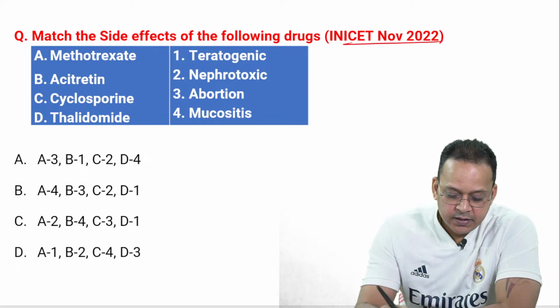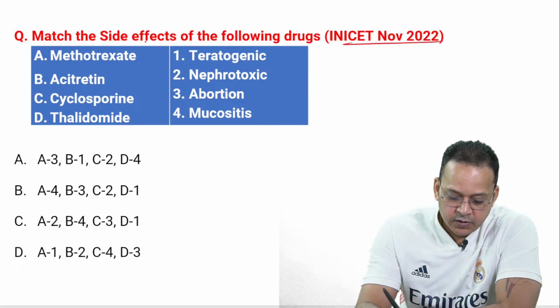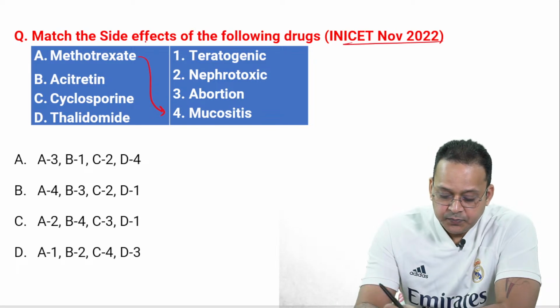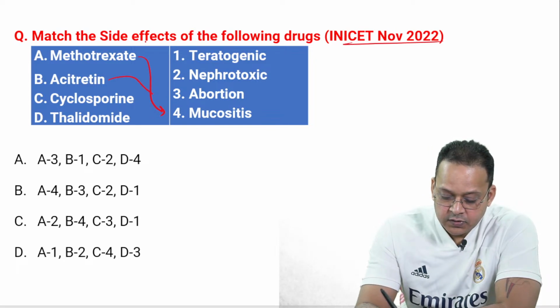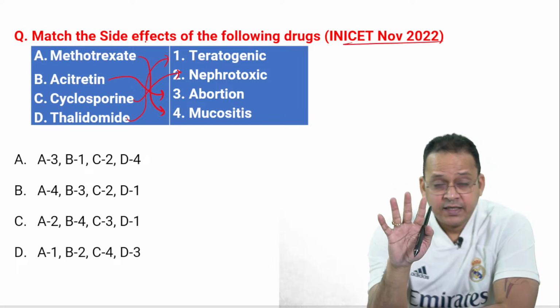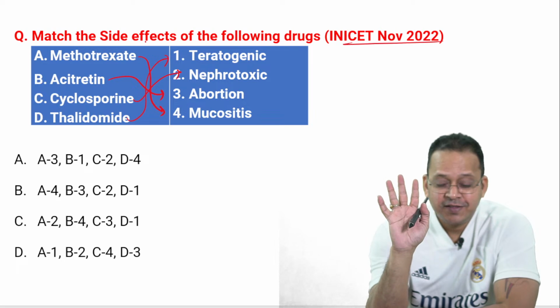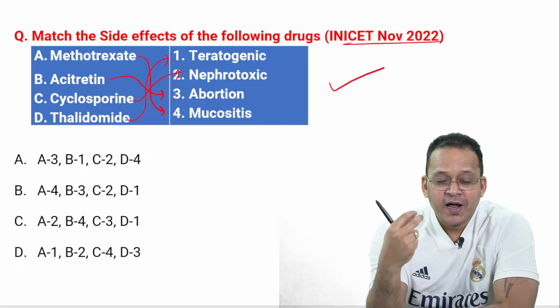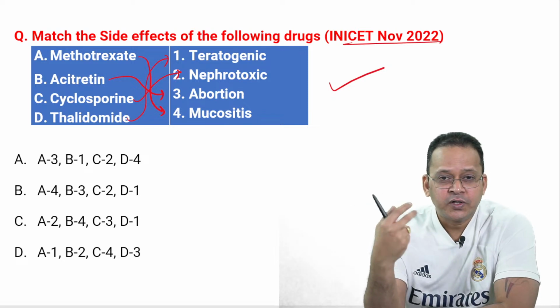A is not correct, guys. See, methotrexate, why is it not correct? Because methotrexate causes mucositis. It's not caused by any other drug. Acitretin can cause abortion. Cyclosporin is nephrotoxic. Thalidomide is teratogenic. See, acitretin is also teratogenic. This is where the difficulty lies in match the following, because you can have one side effect that can match more than one drug.